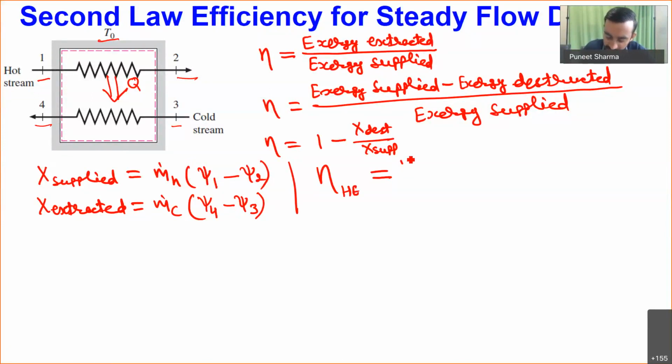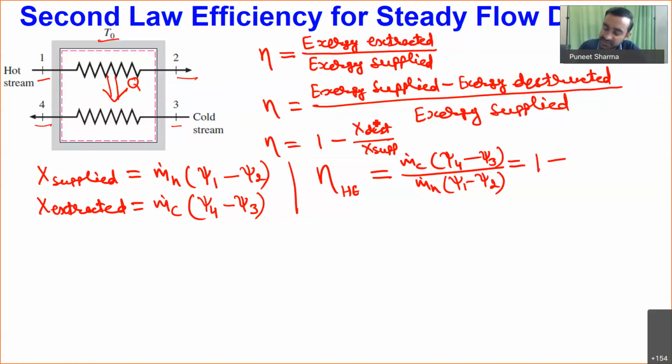m dot c into psi 4 minus psi 3 divided by exergy supplied, which is m dot h into psi 1 minus psi 2. Apart from that, I can also define this in the other sense as 1 minus exergy destructed. So exergy destructed will be T naught times S generation, divided by exergy supplied, which is m dot h into psi 1 minus psi 2.